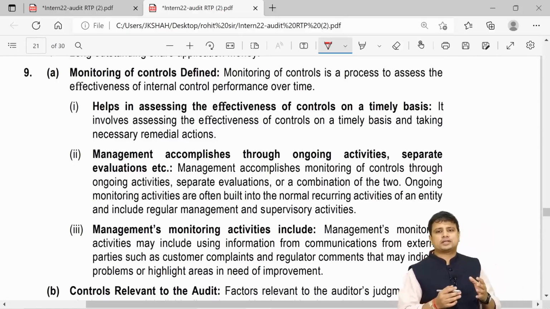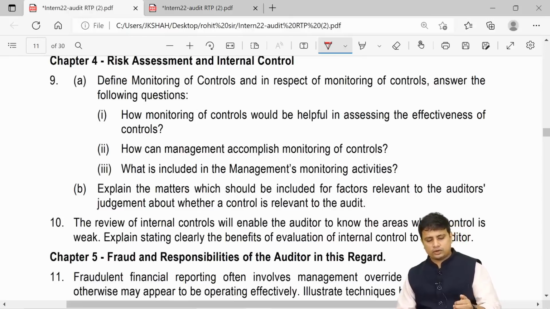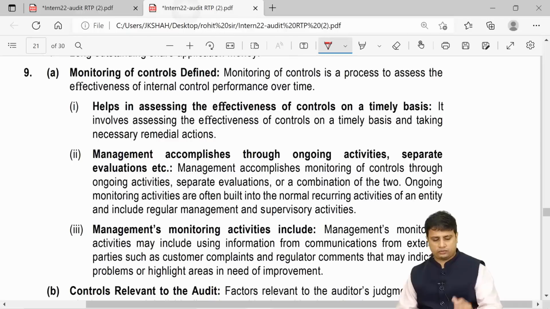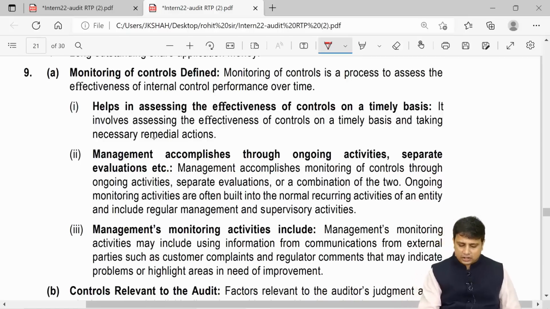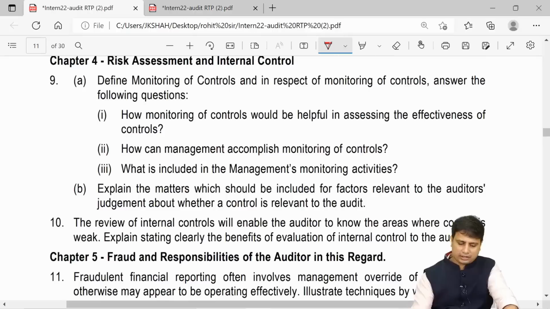So it is a process to assess the effectiveness of the internal controls performance over time. Now, first question is how monitoring of controls help in assessing effectiveness of controls. So it is quite basic. It involves assessing the effectiveness of control on timely basis and taking remedial action. So if at all we think they are not working effectively, we can take remedial action.